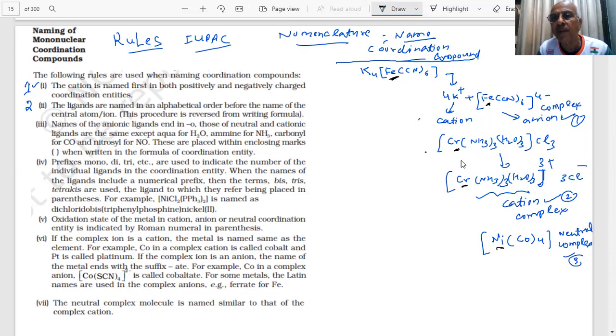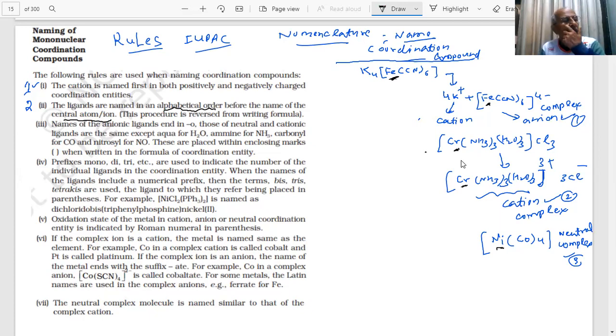I have marked the central atom with a black pen. What he says is, ligands are named in alphabetical order before the name of the central atom or ion. Students, when I name, ligands will be named first, alphabetically.